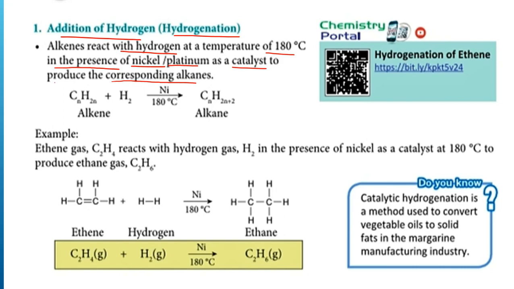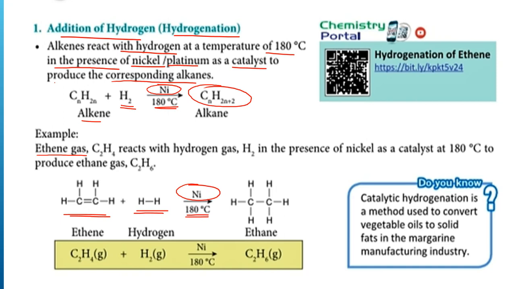So here this is for example alkene. So dia tambah hydrogen, ada catalyst di sini nickel, suhu dia 180 darjah Celsius. So dia akan form alkane, corresponding alkane. So alkane itu dia jadi saturated, dia ada double bond sudah. For example, ethene gas, this one. Ethene gas, dia react with hydrogen gas, suhu begini dan nickel as the catalyst.